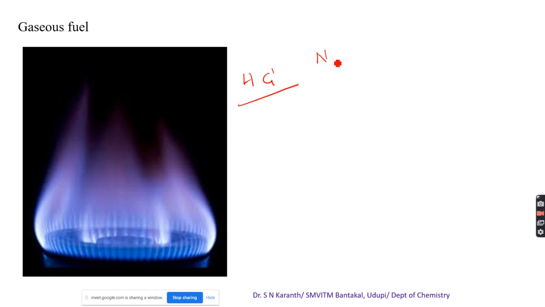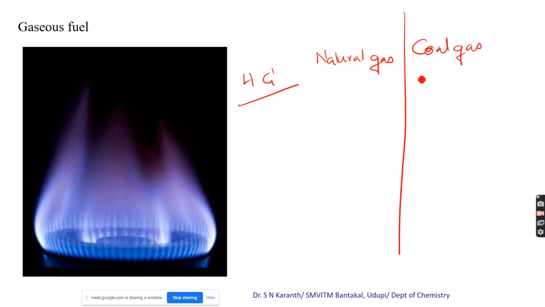The main natural or primary fuel is natural gas. Natural gas is a fossil fuel. And the secondary fuels we can get from it are coal gas and water gas, like synthetic water gas, and even producer gas.